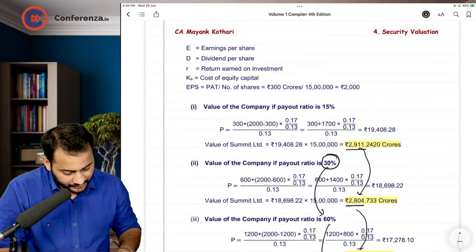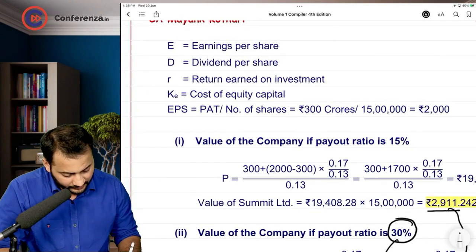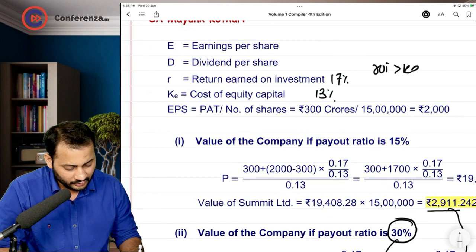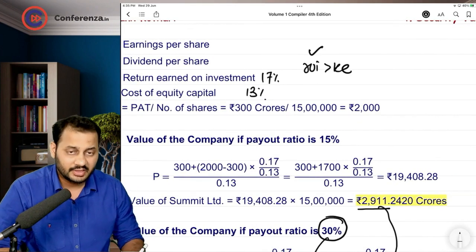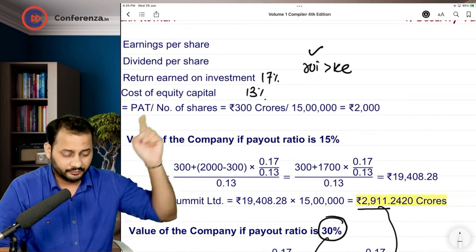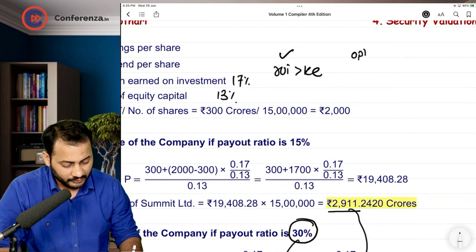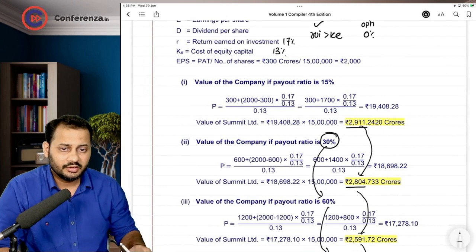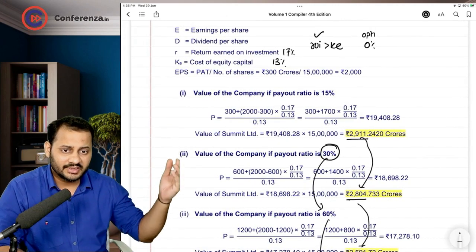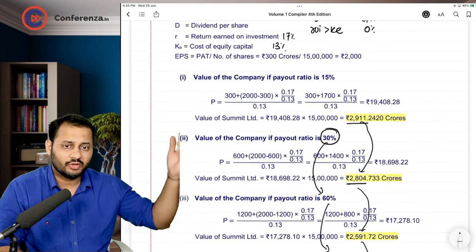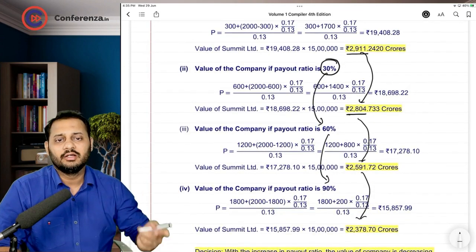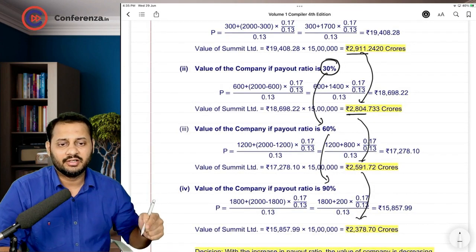In our question, return on investment was 17% and cost of equity was 13%. Here ROI was greater than cost of equity. The company was earning more than the investor could. So in this case, the optimum dividend payout ratio was 0%, and the company kept on increasing the payout ratio. That means it was going against the optimum payout ratio, and that's why the market value started decreasing.